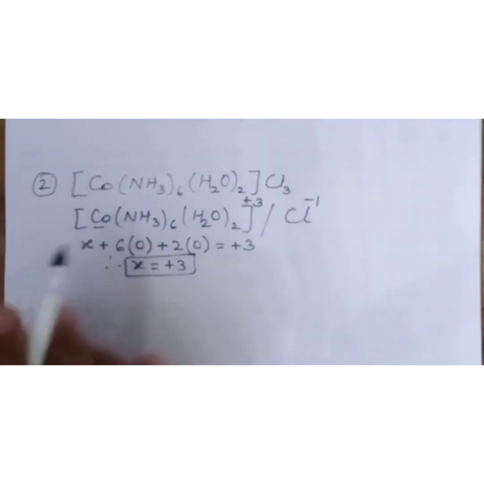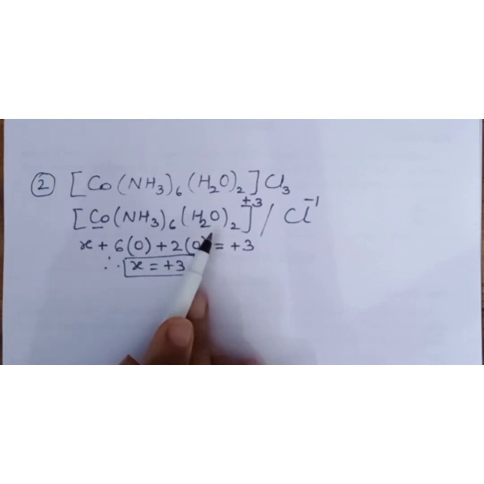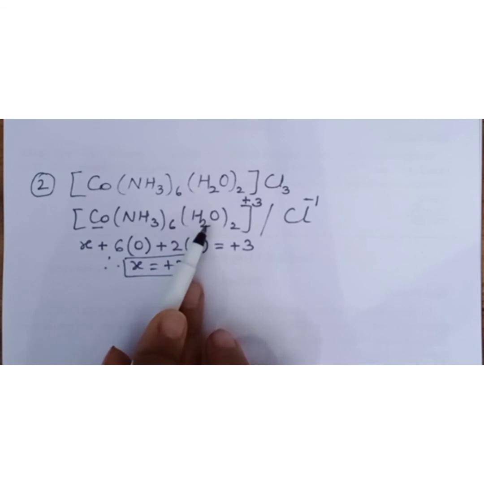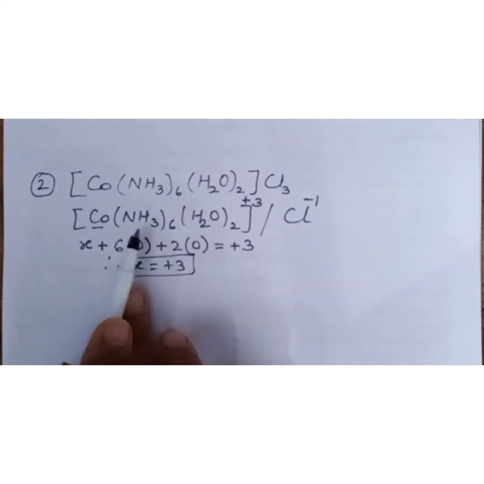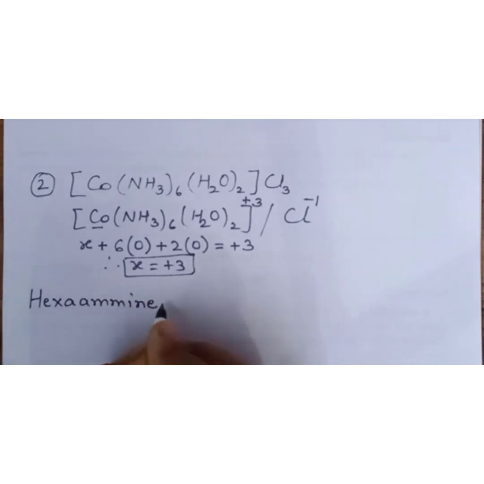Now, cation is named first followed by anion. A cation is complex. So, ligands are named first followed by name of central metal atom. Now, since it is a heteroleptic complex, you have to follow alphabetical order. This is amine starting from A. Aqua also starts from A. So, you have to see the next letter, M and Q. So, we will write hexaamine, diaqua.